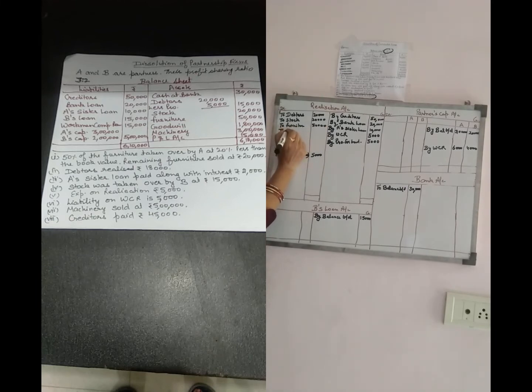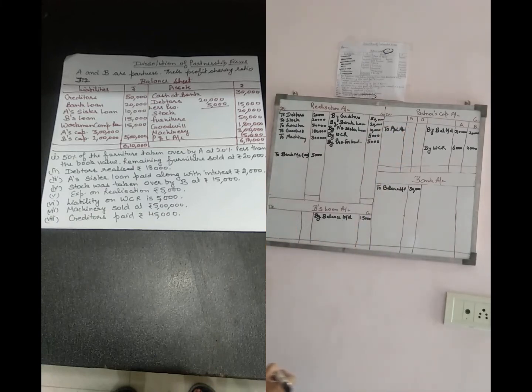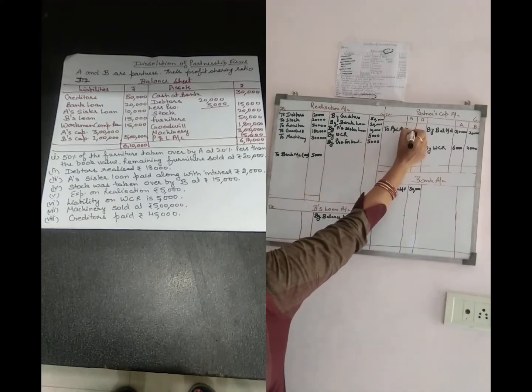Then there is goodwill. Goodwill is also treated the same as all the other assets, 1,80,000. Then machinery, 3 lakh. After that, profit and loss account. This one is a loss for the firm, and it is transferred to the debit side of the partners' capital accounts in their profit sharing ratio. The amount is 15,000 divided in 3:2. It means 9,000 and 6,000.